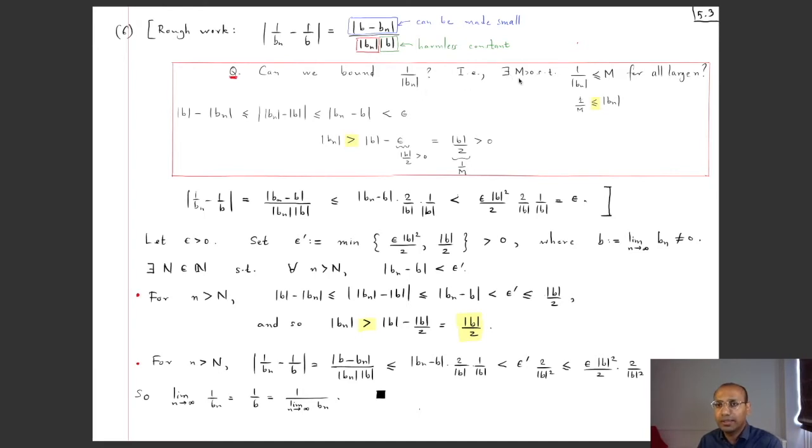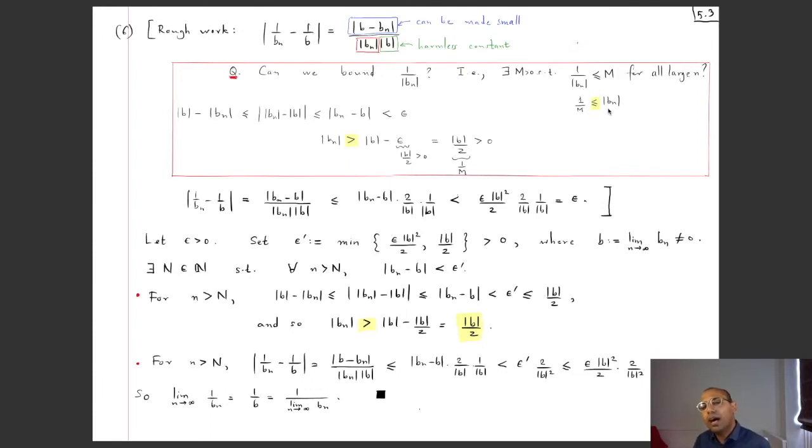In other words, does there exist a positive m such that 1 by mod Bn is less than or equal to m for all large n's? Now, a rearrangement of this is that mod Bn is bigger than or equal to 1 by m. Okay, so in other words, the real question is, can I bound mod Bn from below by a positive number? Because then I can take the reciprocal and then essentially I have a bound for 1 by mod Bn.